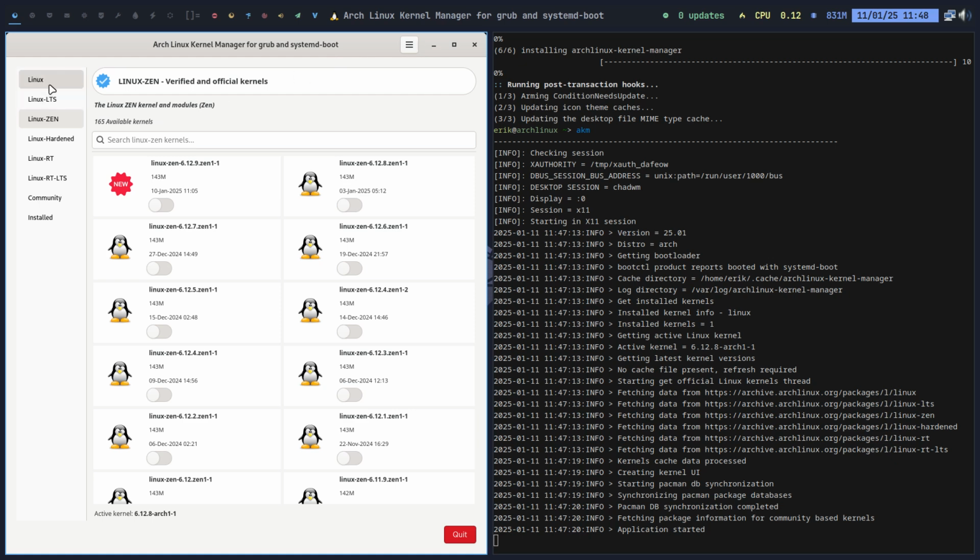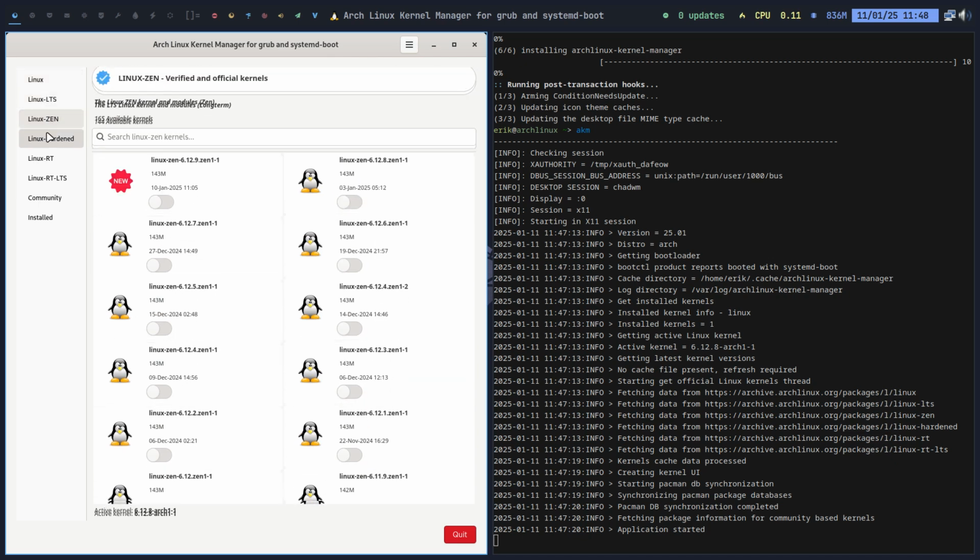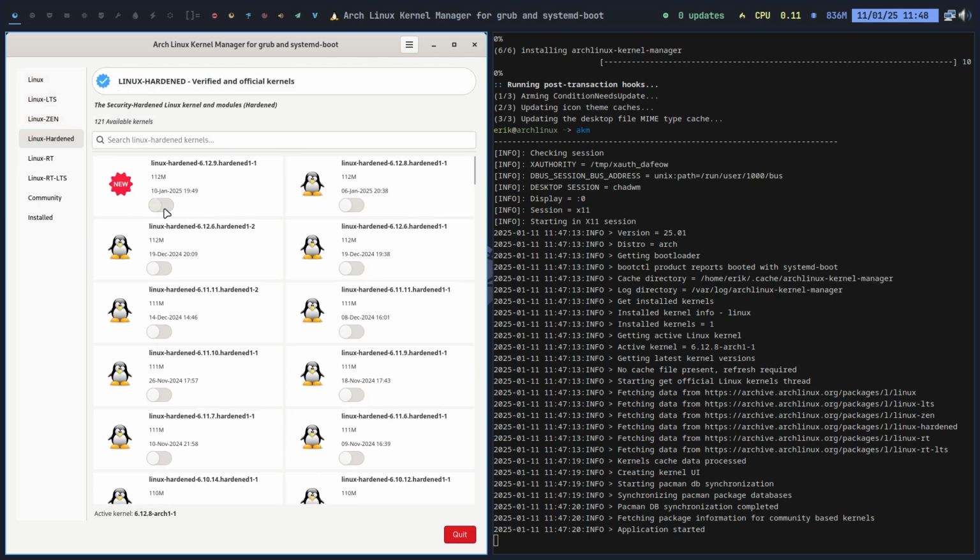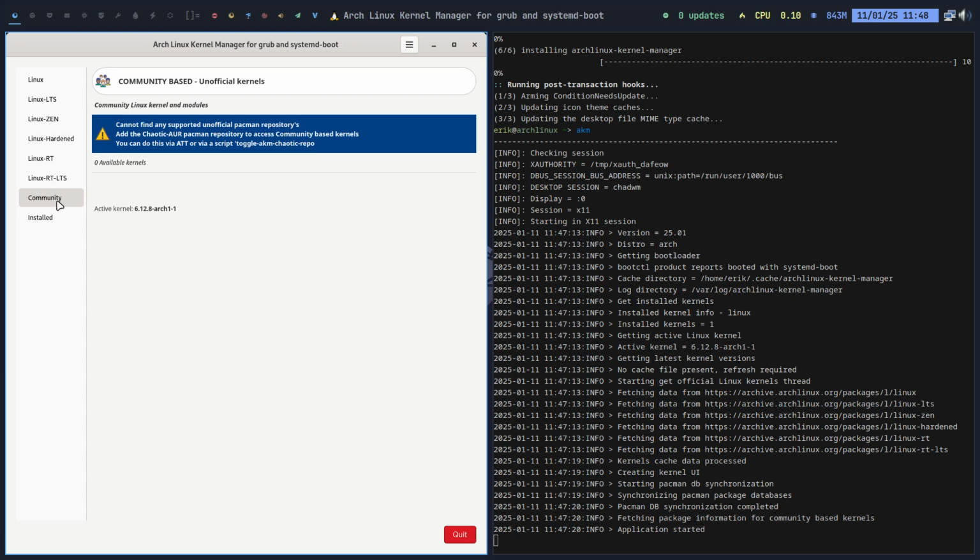That's one thing. So this is unchanged. You just select what you want, you just click and it will install it, and you need to reboot, and there you go. This has changed as well. Community, I've added a line here.